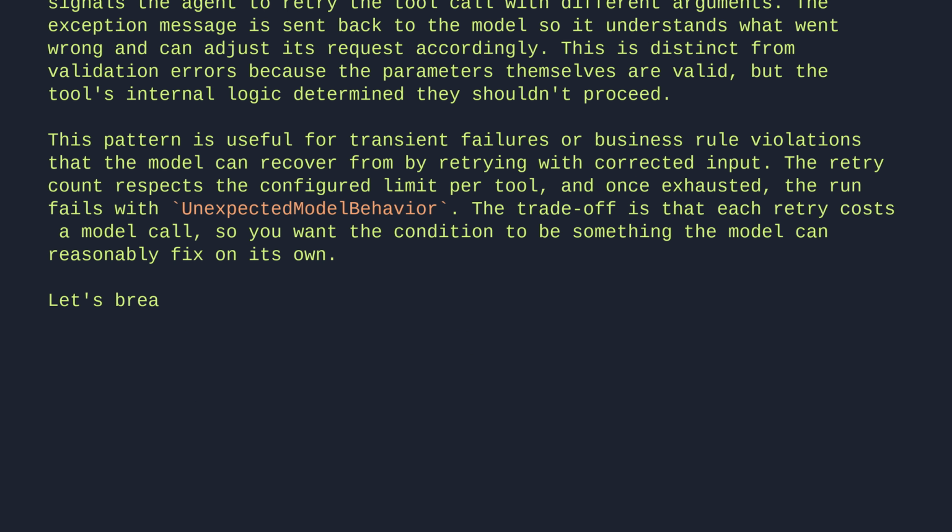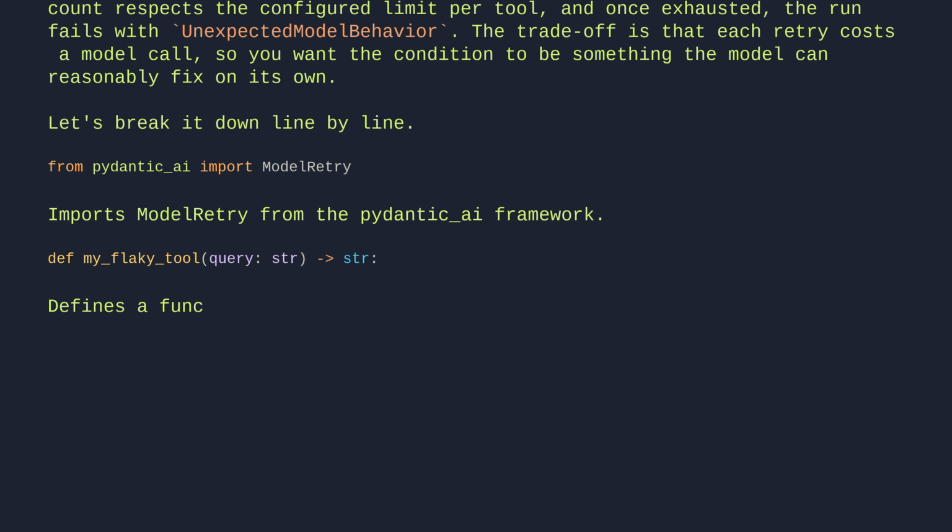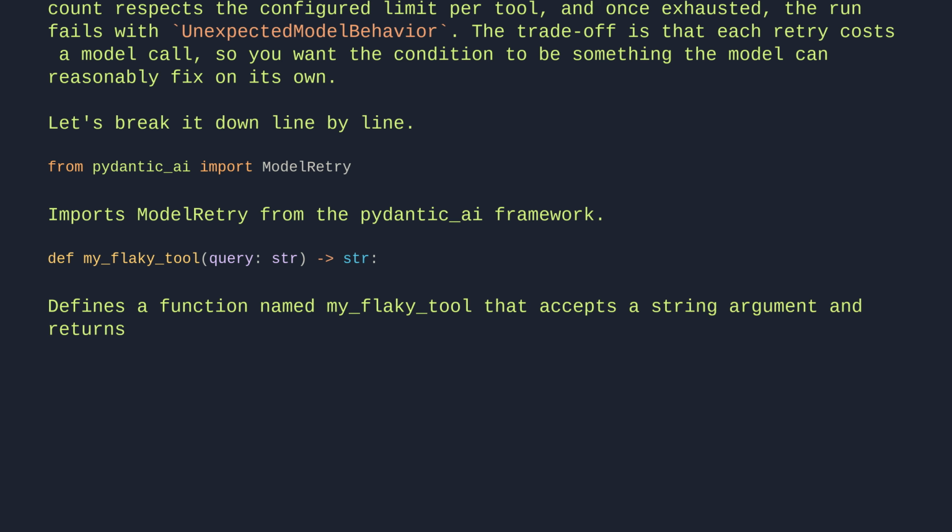Let's break it down line by line. From pydantic_ai import ModelRetry. Imports ModelRetry from the Pydantic AI framework. def my_flaky_tool(query: str). Defines a function named my_flaky_tool that accepts a string argument and returns a string. The function body is not shown.